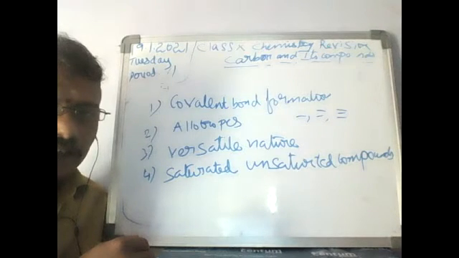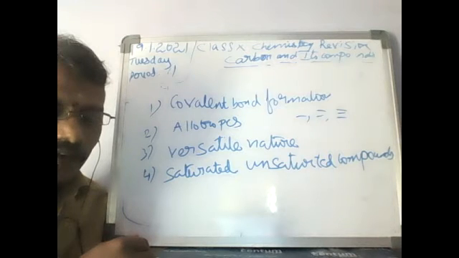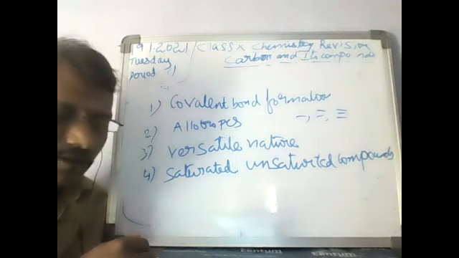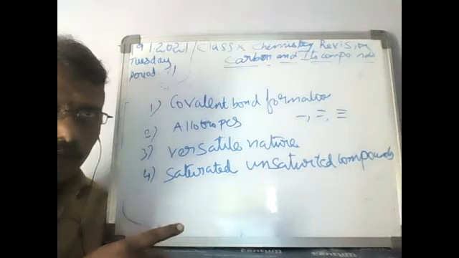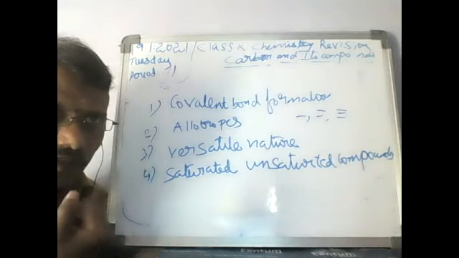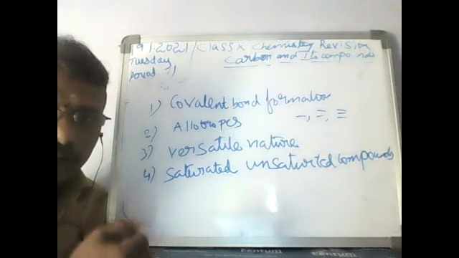Further, you can write that the carbon has a nucleus in the center. There are six protons, and six electrons are revolving around the orbits of the carbon. If it wants to attain the stable gas configuration, there are two chances. Either remove the four electrons, or give four electrons to the carbon.